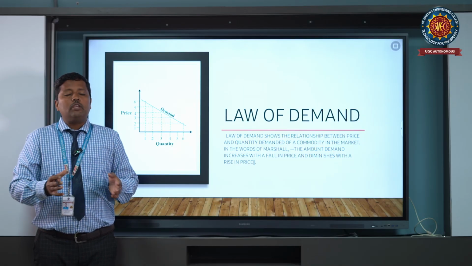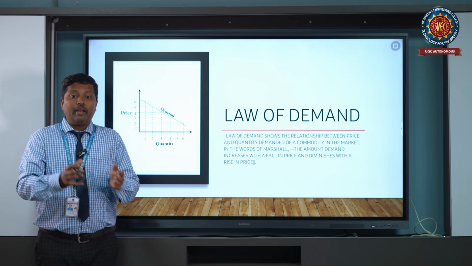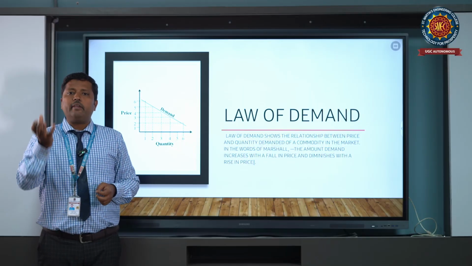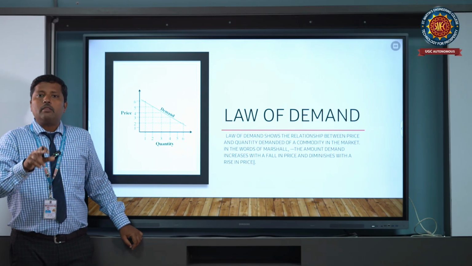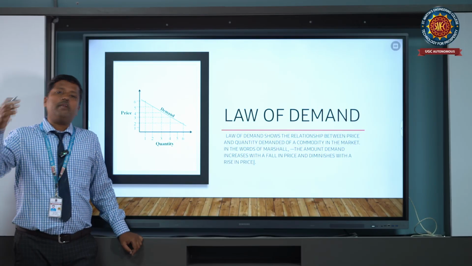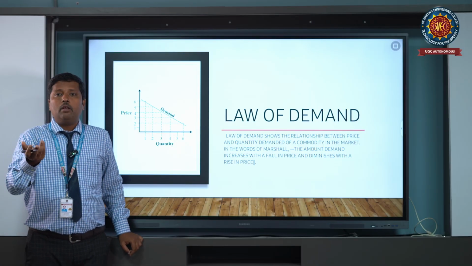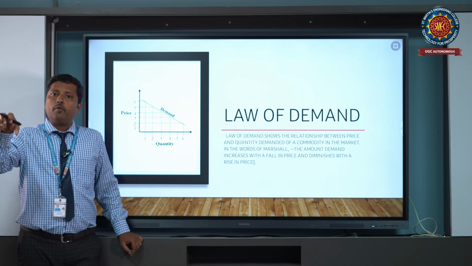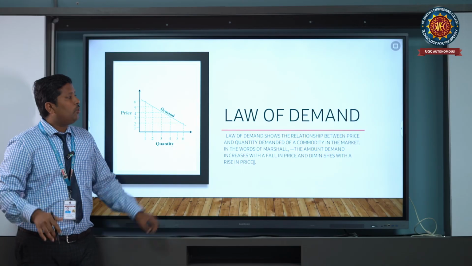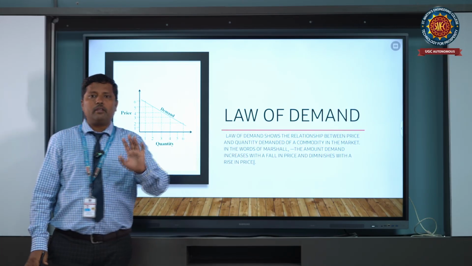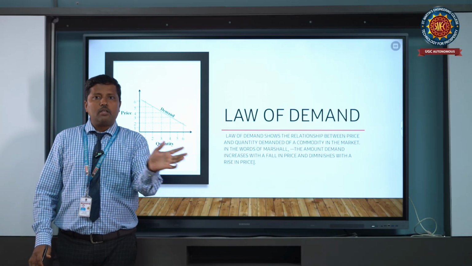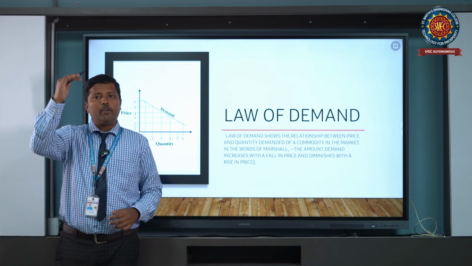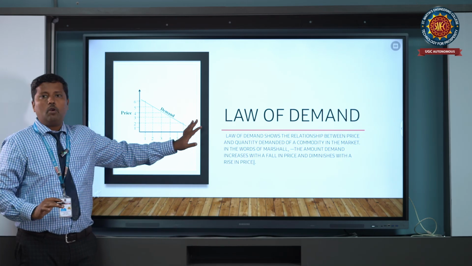So whenever the price decreases, the quantity demanded of a commodity increases. And if the basket price goes up again to 100 rupees, you are not going to purchase one more. That means the demand for the commodity decreases. So that is called the law of demand. In simple terms, when price increases, quantity demanded decreases, and when price decreases, quantity demanded increases.